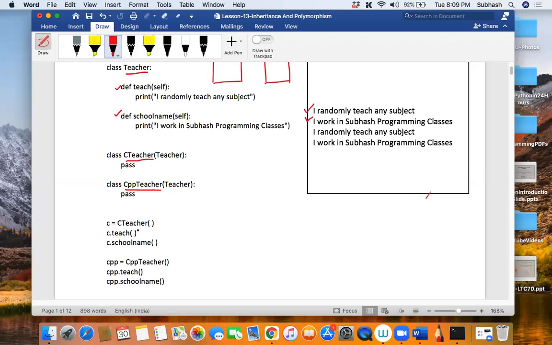My dear friends, did you understand this concept? This means that the teach method and school name method are being inherited in the child class C teacher. Is that clear? Are you understanding what I'm saying? If you understood classes and objects clearly, then you will understand. That is why I gave you time yesterday so that you can revise classes and objects clearly, else it will become complicated.